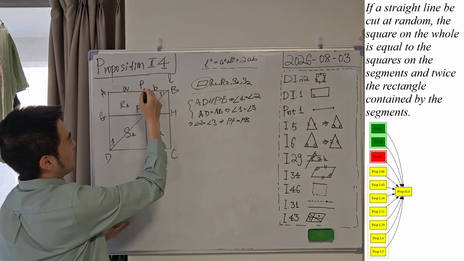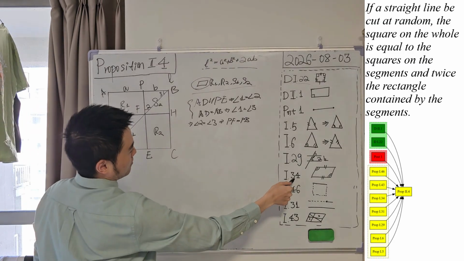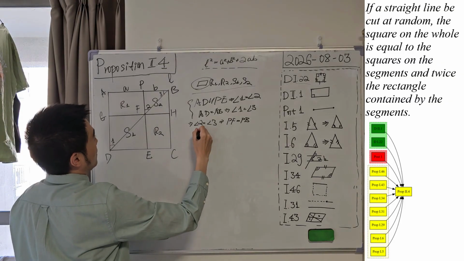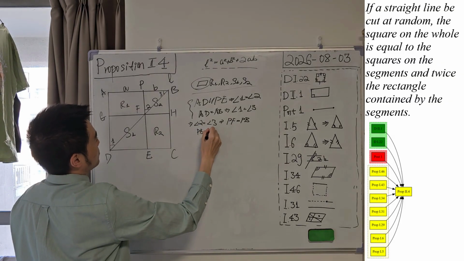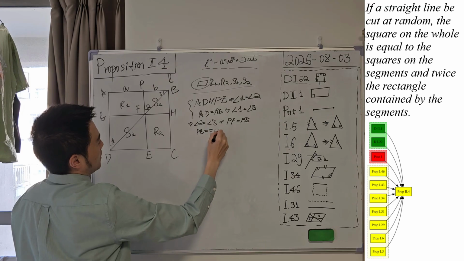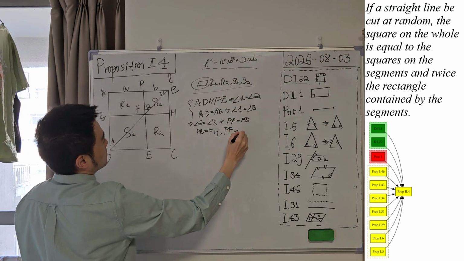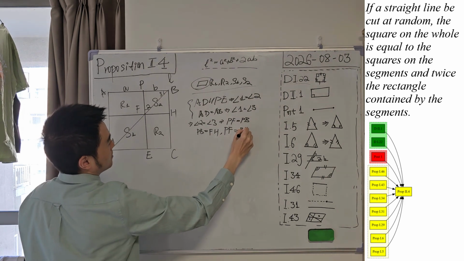And we know this is a parallelogram, so if we apply proposition 34, we know that the opposite sides are equal, which means PB equals FH and PF equals BH, correct?